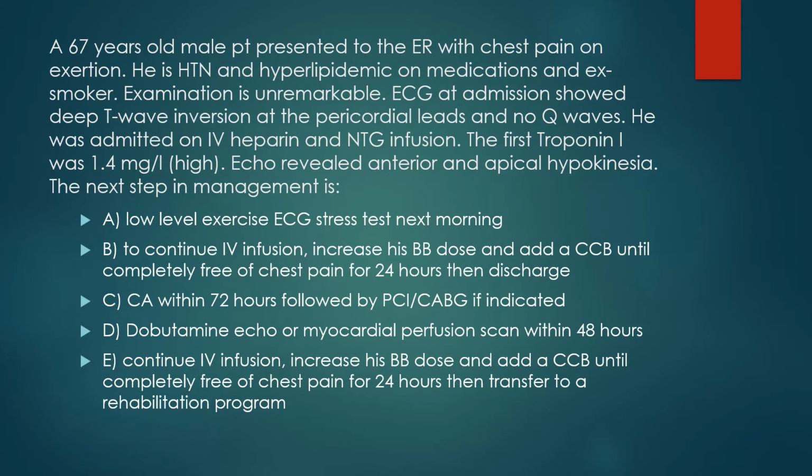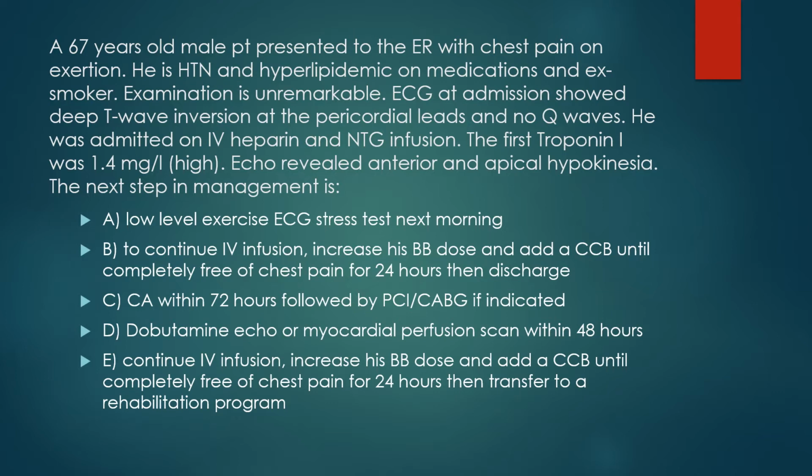The next case: a 67-year-old male patient presented to the ER with chest pain on exertion. He is hypertensive, hyperlipidemic, and on medication, and he is an ex-smoker. His examination is unremarkable. The ECG at admission showed deep T-wave inversion at the precordial leads and no Q waves. He was admitted to the ICU with IV heparin and nitroglycerin infusion. The first troponin I was 1.4, which is high according to the test. His echo revealed anterior and apical hypokinesia. What is the next step for this patient?